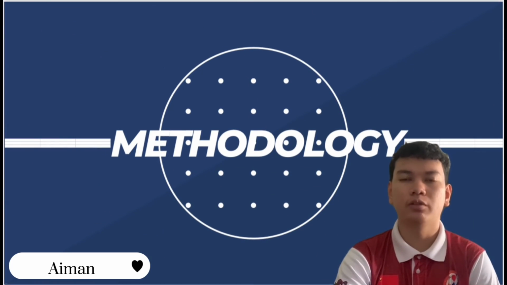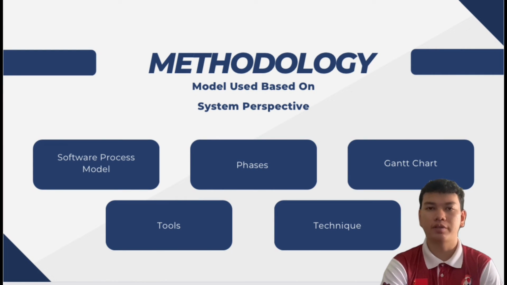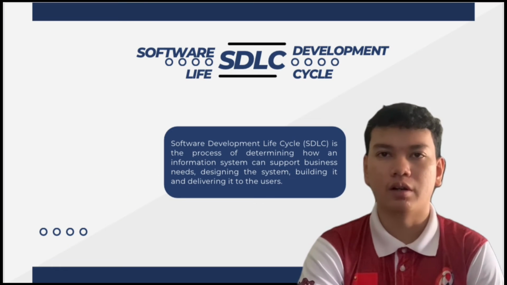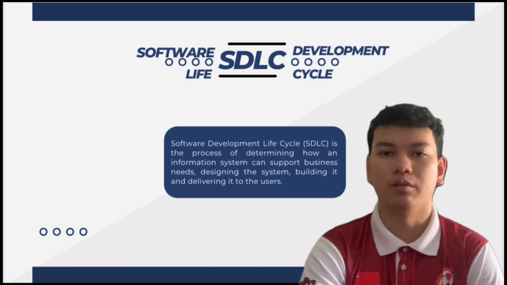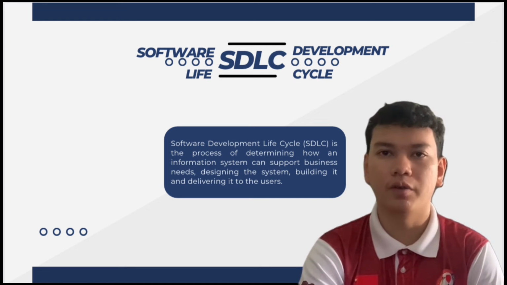Thank you. I will continue about methodology. In methodology, it's divided into 5 chapters, which are software process model, phases, Gantt chart, tools, and technique. First of all is the software development life cycle, known as SDLC. It is the process of determining how an information system can support business needs, designing the system, building it, and delivering it to the users.